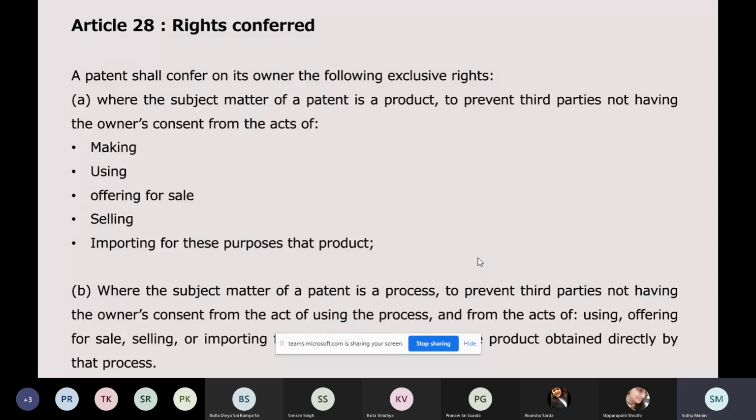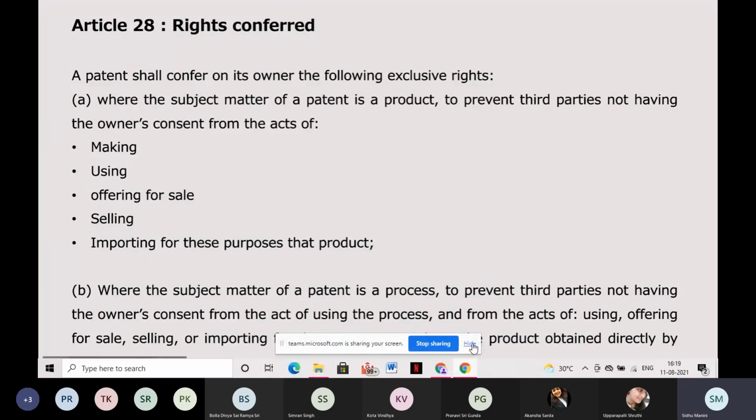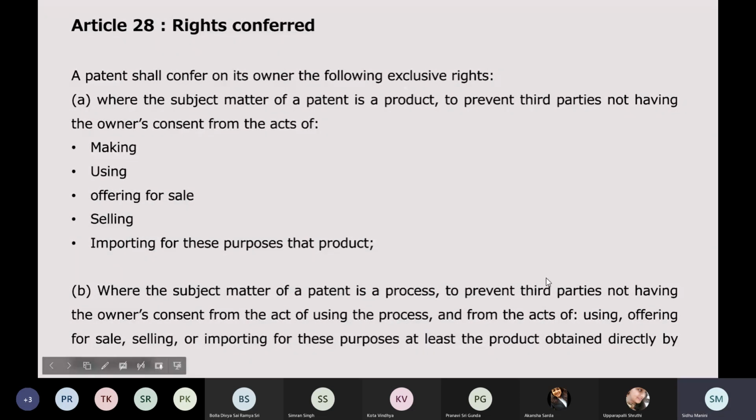Next, where the subject matter of a patent is a process. So the first point relates to product patents. Second relates to a process patent. To prevent third parties not having the owner's consent from the act of using the process and from the acts of using, offering for sale, selling, importing at least the product obtained directly by that process.